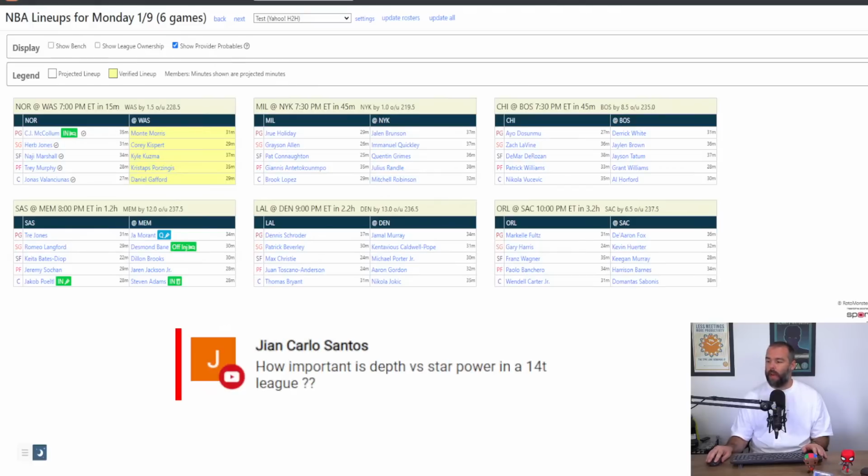Giancarlo Santos: how important is depth versus star power in a 14-team league? Depth is important. Star power is fine, but in a 14-team league, you do need depth. And the deeper you get, the more important depth becomes.